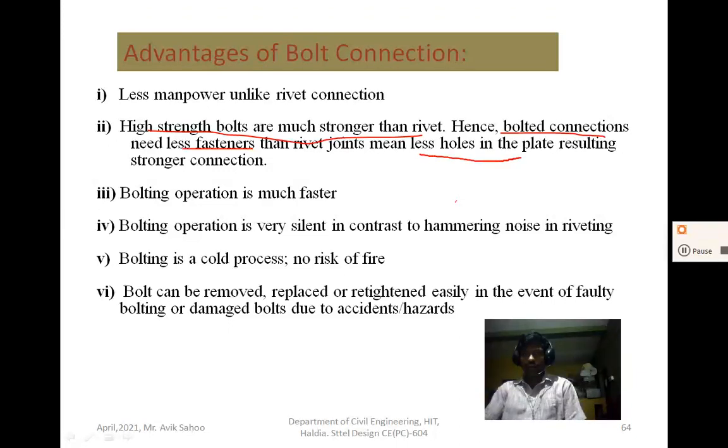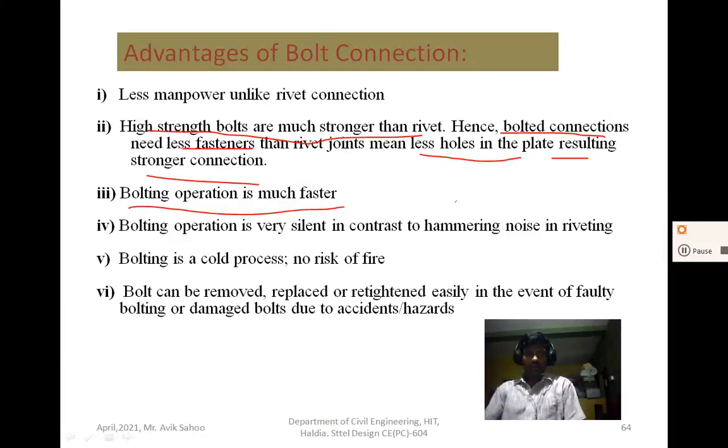Fewer holes are required, because when you make a rivet connection or bolted connection, you have to make a hole in the gusset plate. So in bolt connection fewer holes are required, because the bolt is stronger than the rivet. So it is a stronger connection. The next point is that bolt operation is much faster. You just have to install the bolt and tighten it, whereas in rivet connection more time is required.